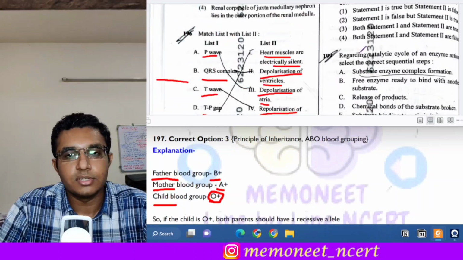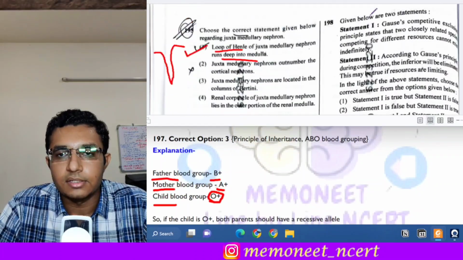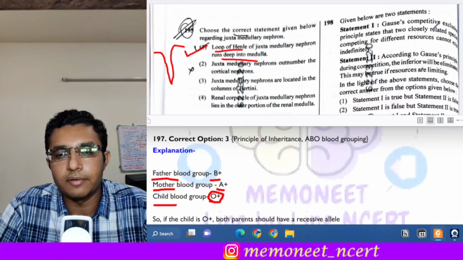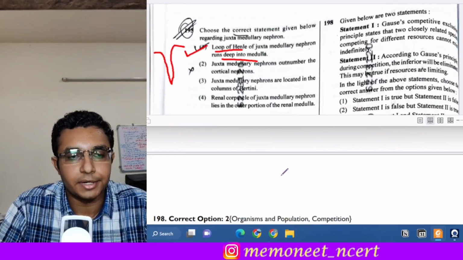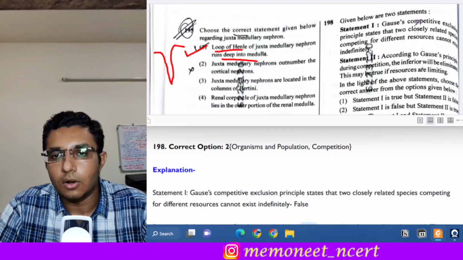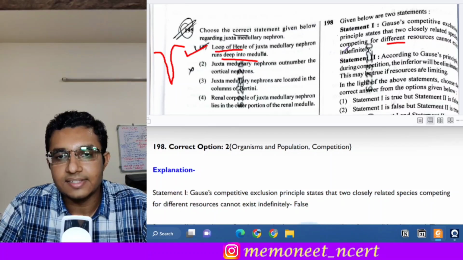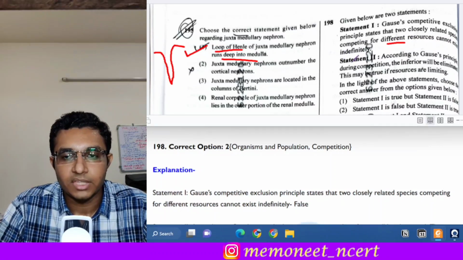The next question is question number 198. There are two statements given and we have to identify which of them is correct. The first statement is, Gause's competitive exclusion principle states that two closely related species competing for different resources cannot exist indefinitely. So statement 1 is false. Next is statement 2.